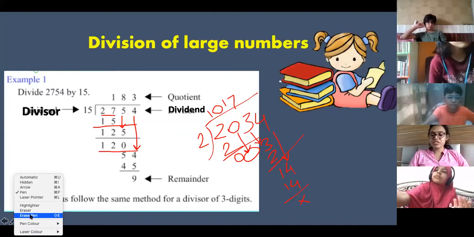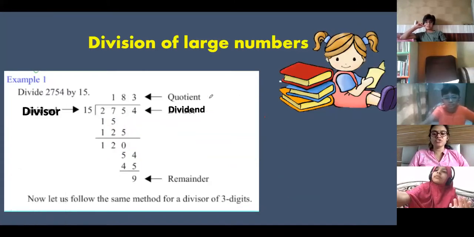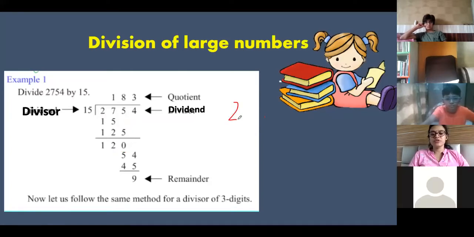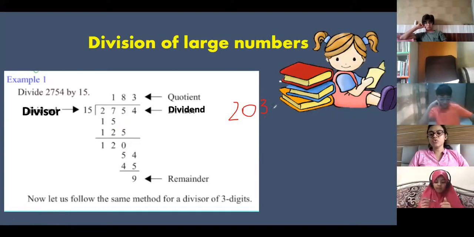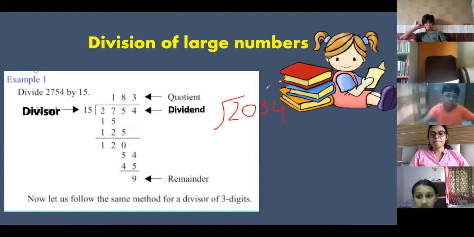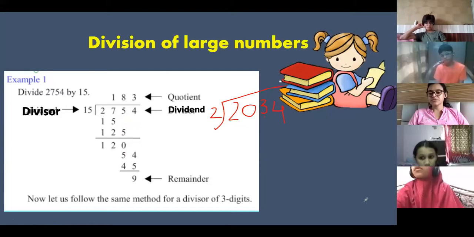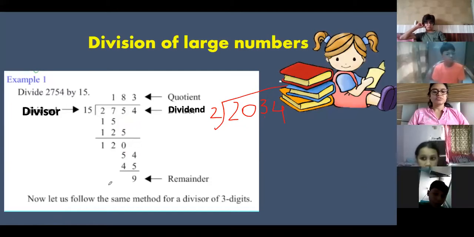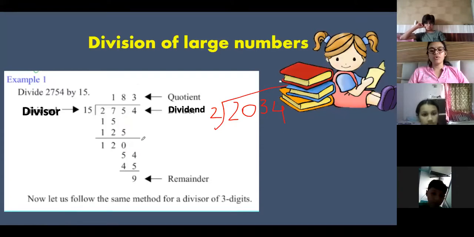Aisha Kazi or Aisha Aga, who has not understood 2034 divided by 2? I'm just doing a simple question. Aisha Kazi, see, 2034. Who else has not understood? Ma'am, Aisha. Yeah, Aisha Aga too, ma'am. Ma'am, do we have to write the example 1 divide 27? Do it on your own. You can do this, just do it on your own.